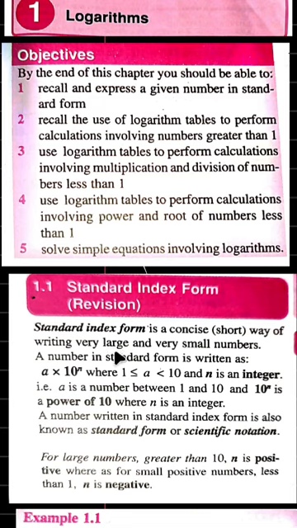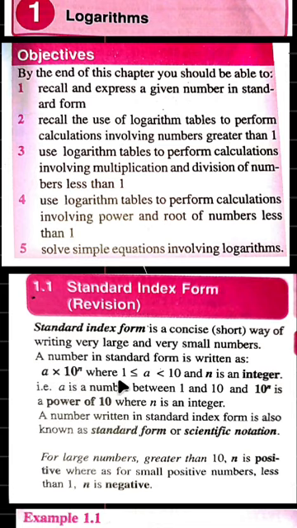So let's look at what is meant by standard form. This textbook, Essential Mathematics, says that it is a short way of writing a very large number or a very small number, and a short way of reading a very large or very small number. That is the meaning of standard index form. And it has a general form, that is a times 10 raised to the power of n. When I give you a number, to write it in standard form it must obey this general form, a times 10 raised to the power of n.